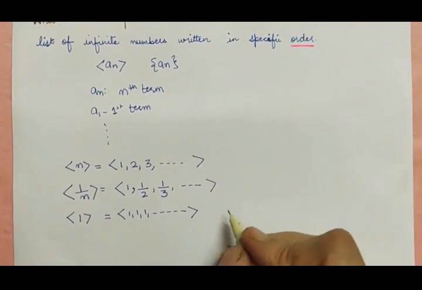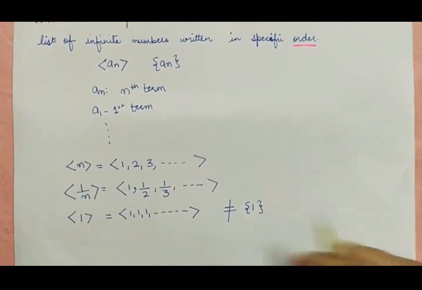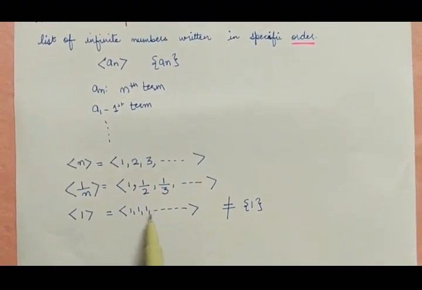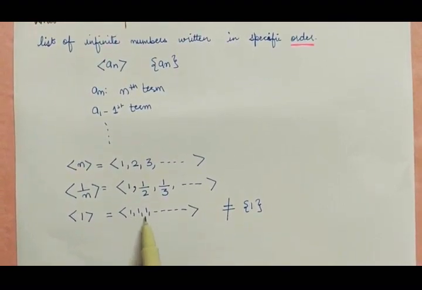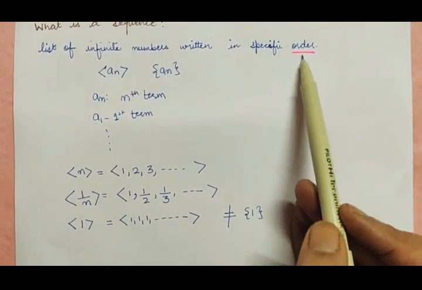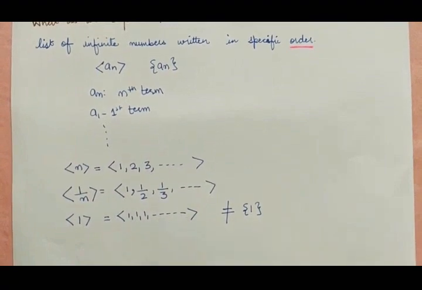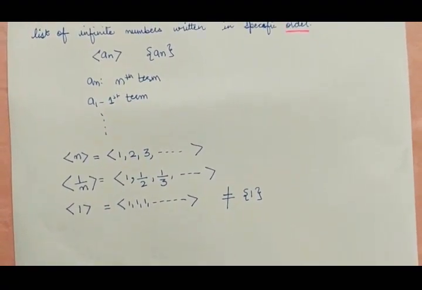Now just note that this is not just the set of number 1. No, here this one is different from this one. The placement matters: this is the first one, this is the second one, the third one. That's why I told you that you can't just ignore the order. Here this is not a singleton. There is 1 repeated infinitely many times, where each 1 is different because the placement is different.